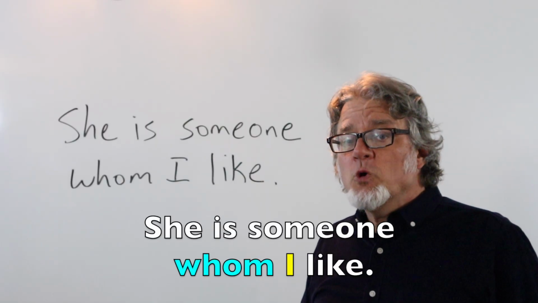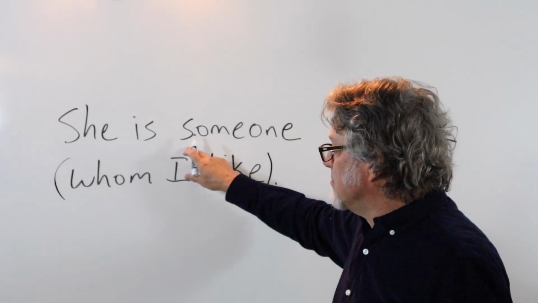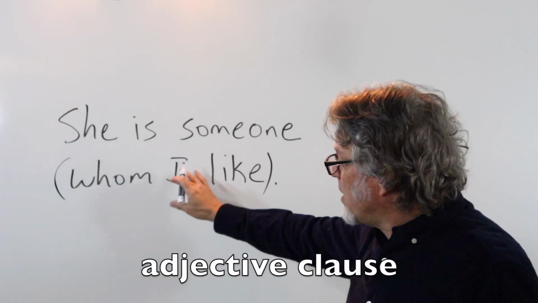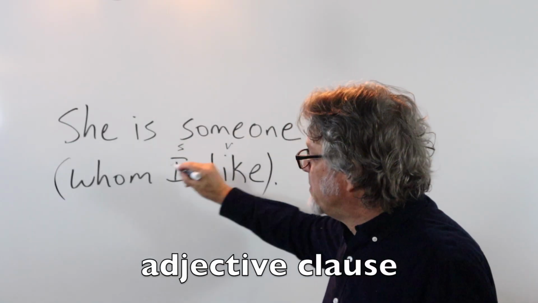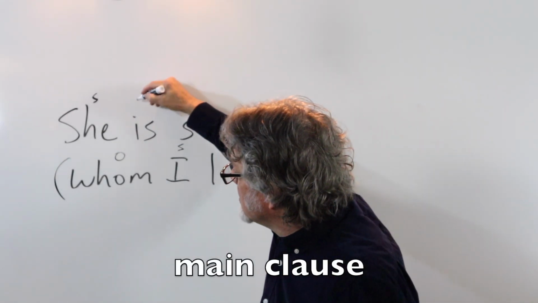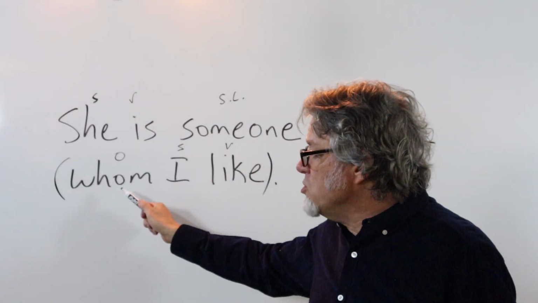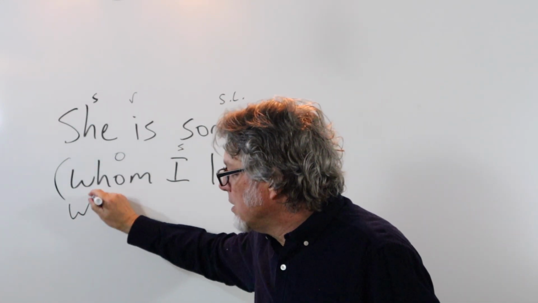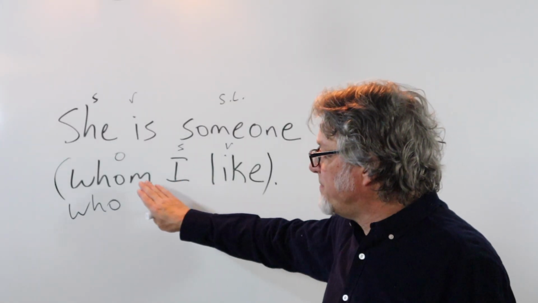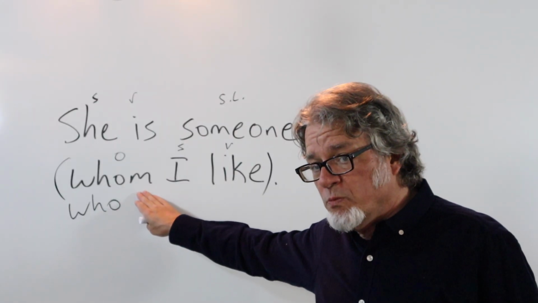She is someone whom I like. Here's the adjective clause. It's used for this pronoun, someone. In the adjective clause, this is the subject, this is the verb, and this is the object. In the main clause, here's the subject, this is the verb, and this is the subject complement. You could use who instead of whom. She is someone who I like. But sometimes, because of the position of this pronoun, people will choose to use whom.